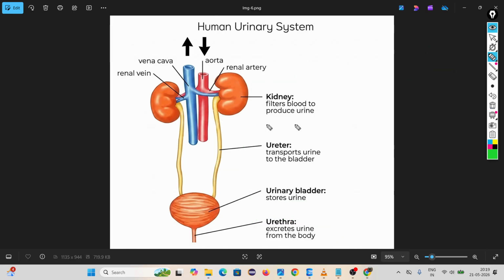Okay, then the ureter is two pipe-like structures that transport urine from the kidney to the urinary bladder. Then the urinary bladder stores the urine for some time. Then when you feel the urge, through the urethra you remove the urine from the body. Okay.